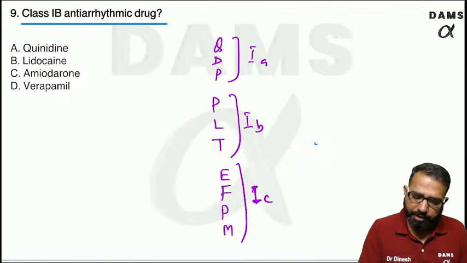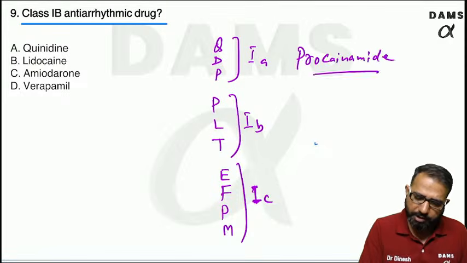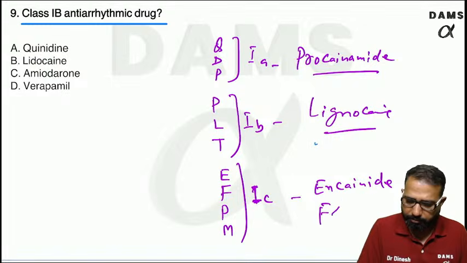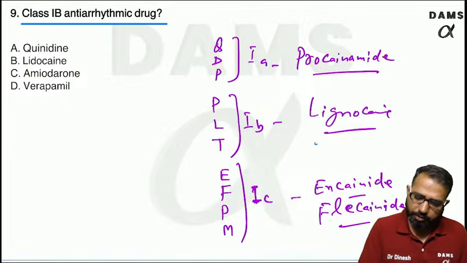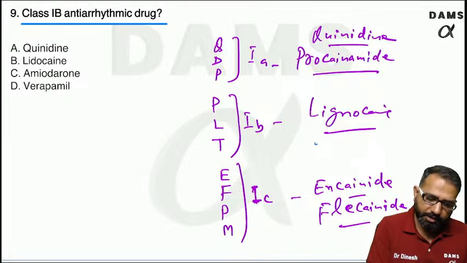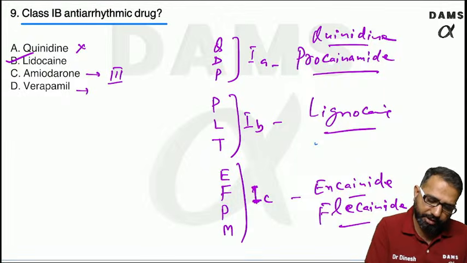Out of these, important are quinidine and procainamide. Out of these, important is lignocaine, which is commonly used. And out of these, important are encainide and flecainide. So if you see quinidine, that is class 1A. If you see lidocaine, that is class 1B. If you see amiodarone, that is class 3. And if you see verapamil, that is class 4.